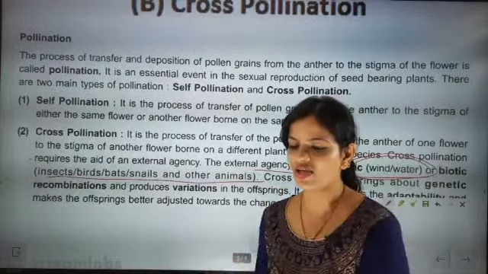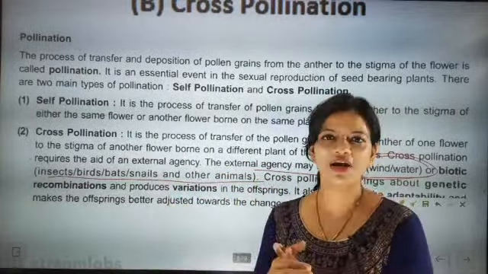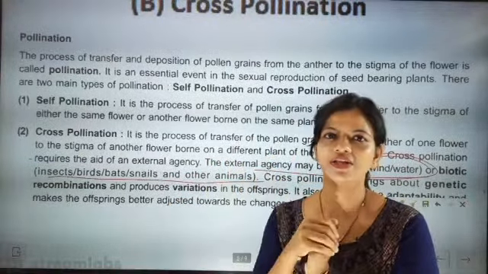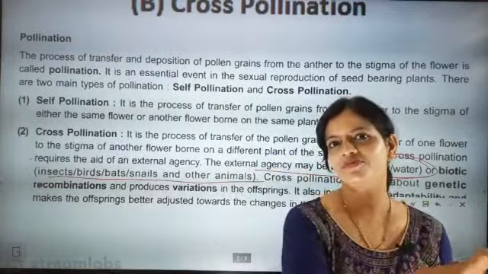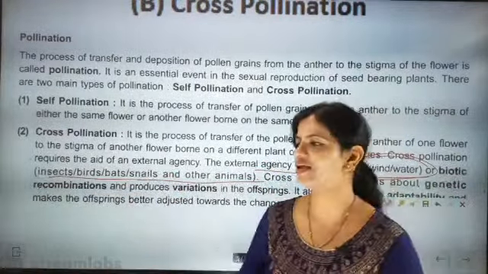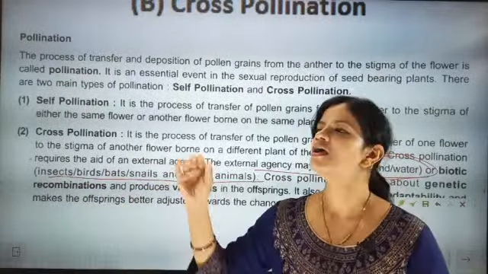Sometimes we see the flower of one plant, and accidentally some pollens will be on our hand, and then we touch the flower of another. Don't do this deliberately, but accidentally it can happen that you touch two different flowers of two different plants of the same species.